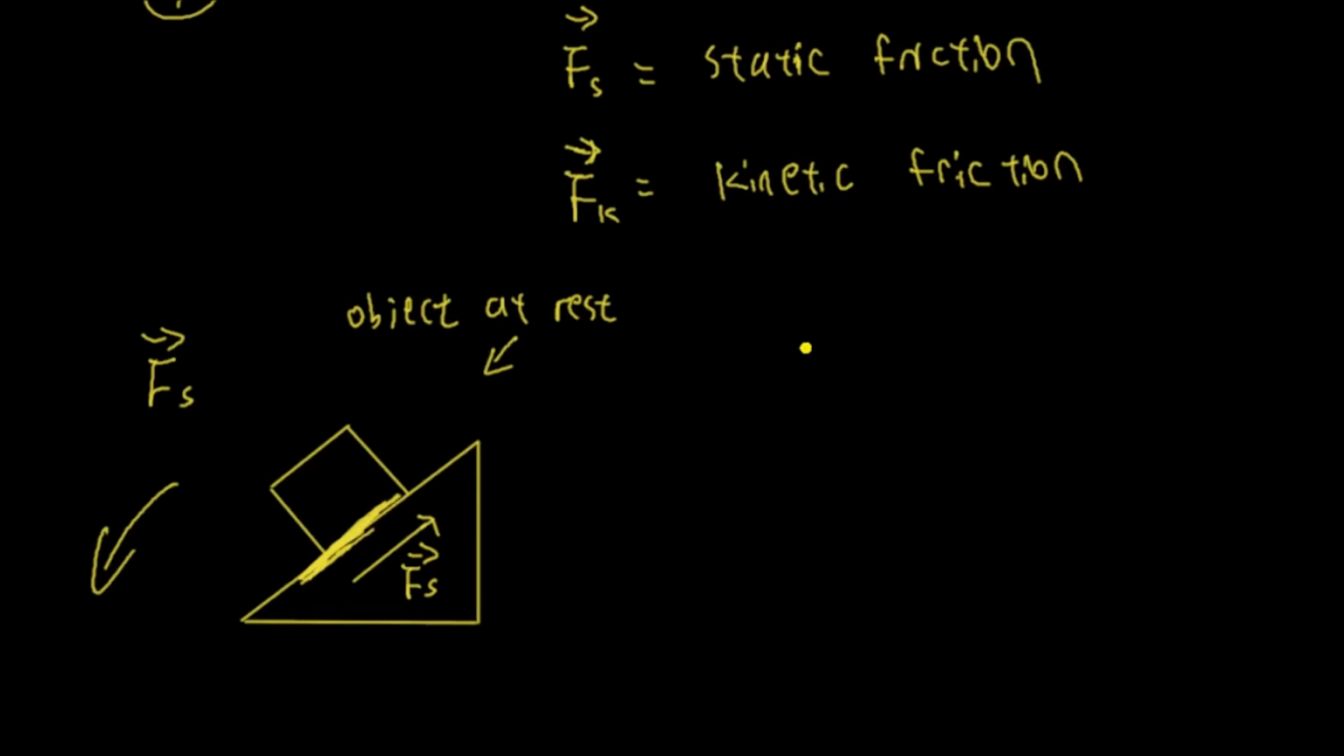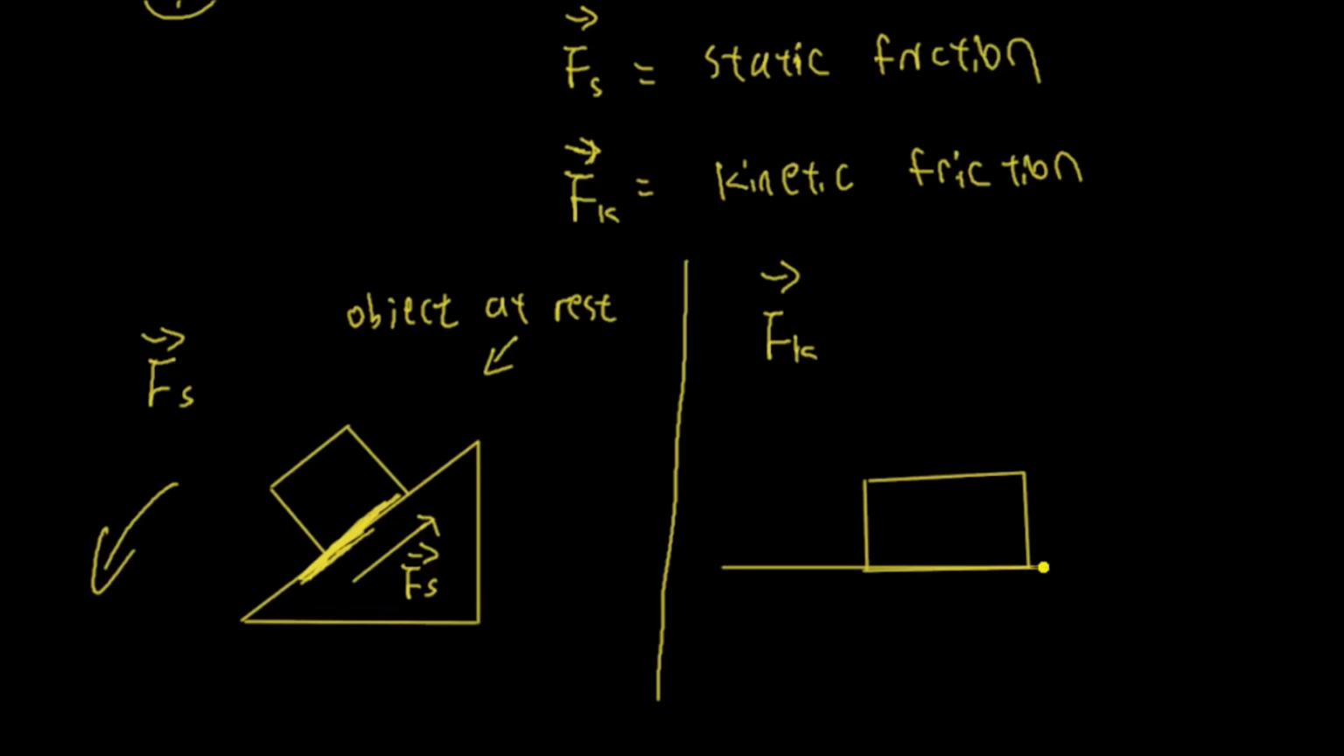Now, let's talk about the kinetic friction, F subscript K. Now, let's say there's an object here, and the object is actually moving. And what is stopping the object moving? Let's say this is a rough surface. The surface is rough, okay?